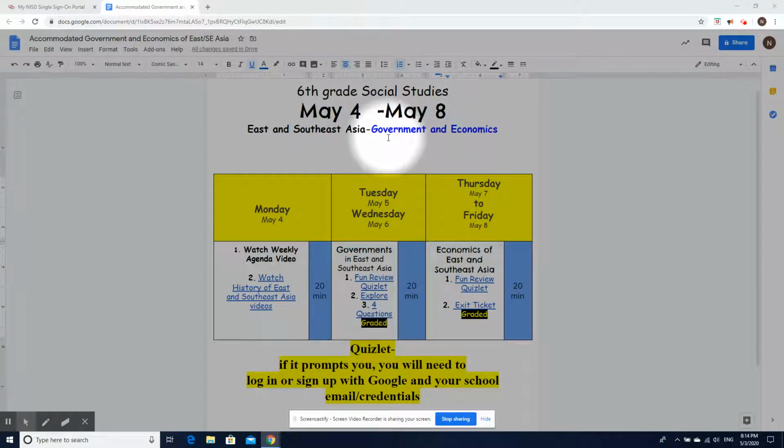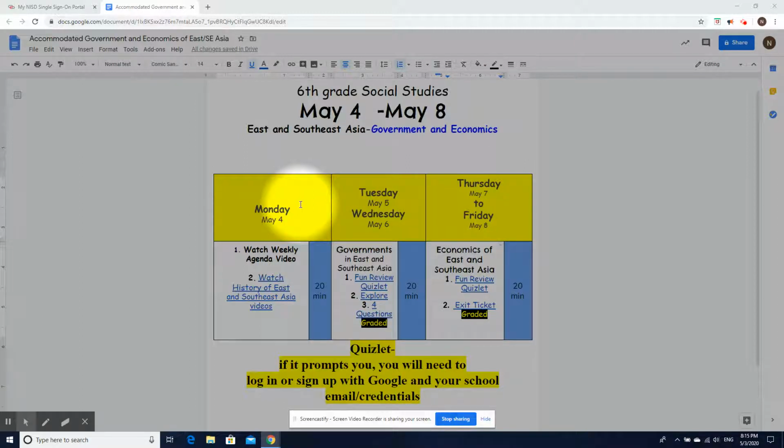And this week, you will be focusing on the government and economics of East and Southeast Asia. And you will notice that the assignments are presented to you in one format. Please let me know if you like this way better than what it used to be. Remember, before I would assign 2 different Google slideshows. This time around, you just see the weekly agenda in front of you. And in order to get to the assignments, you will have to click on the links in this agenda. Do email me or add a Google comment if you like this way better.